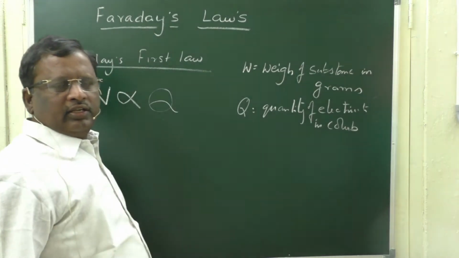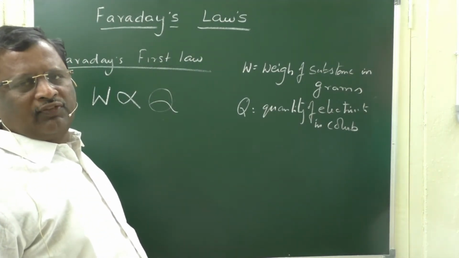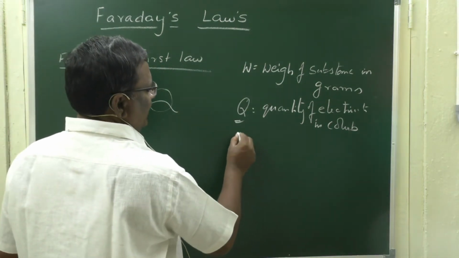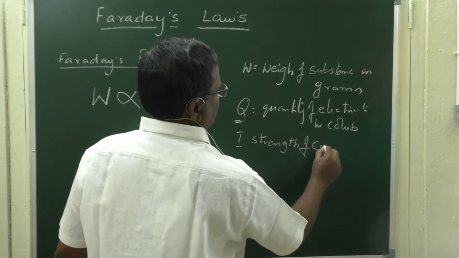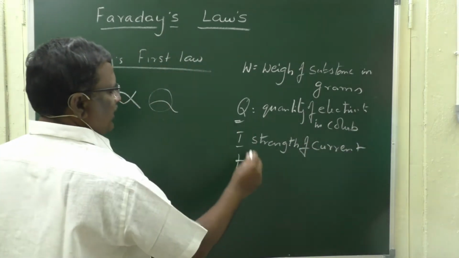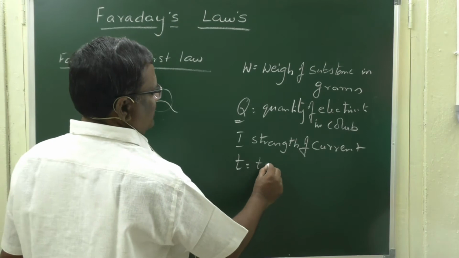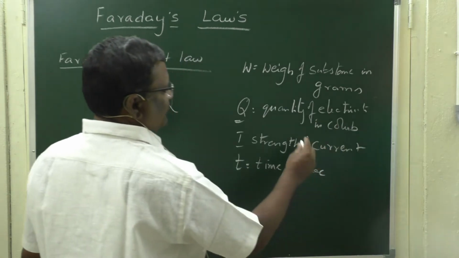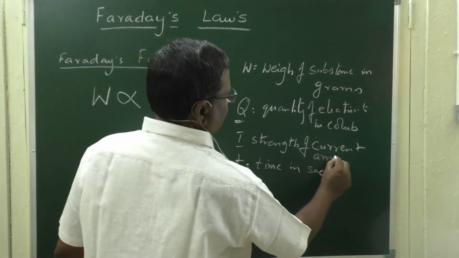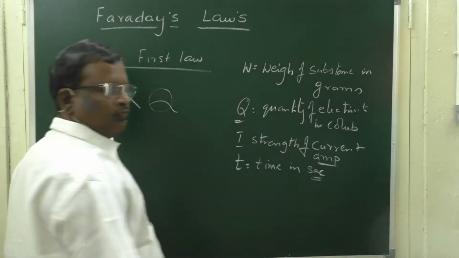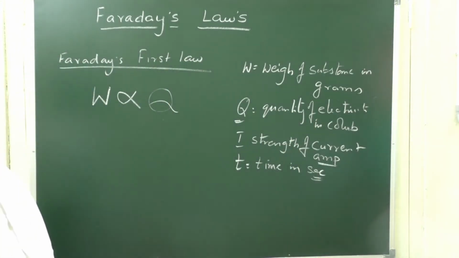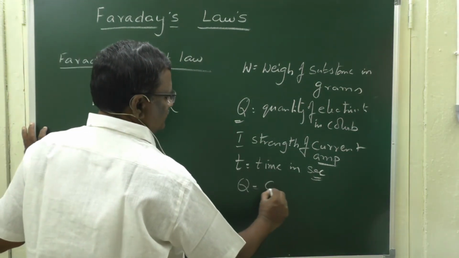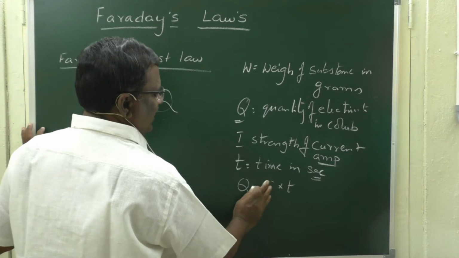Quantity of electricity is expressed in coulombs, but this quantity depends upon the strength of current and the time of electrolysis in seconds. Strength of current is measured in amperes. So, Q is nothing but C into T or I into T.